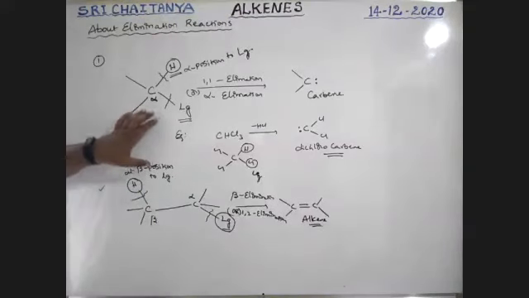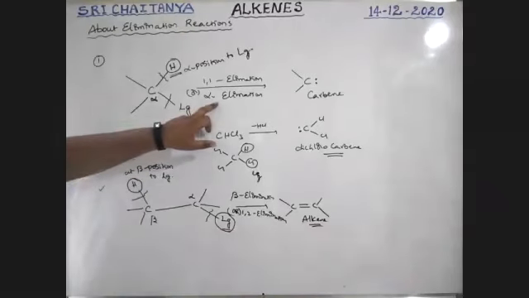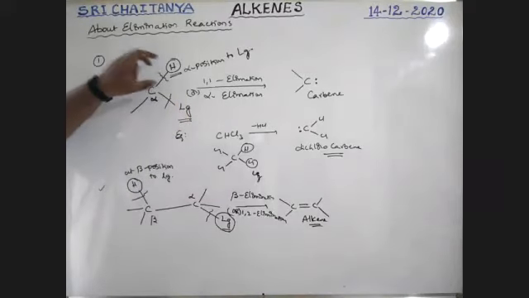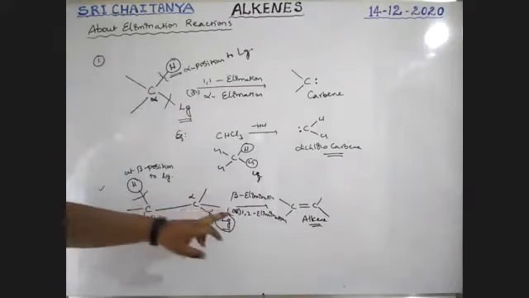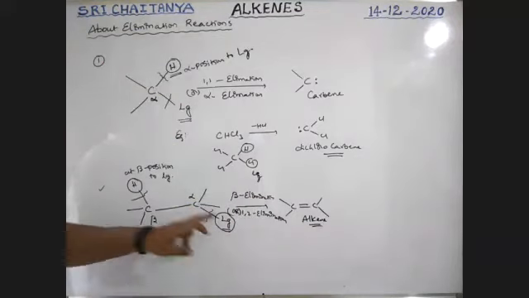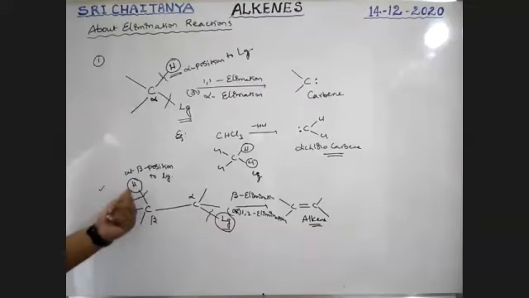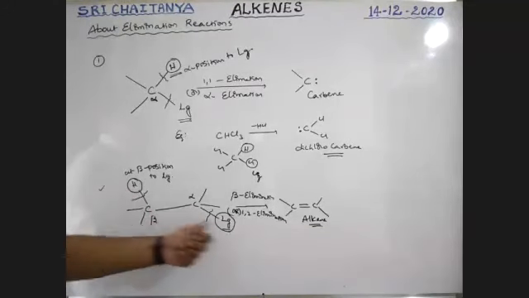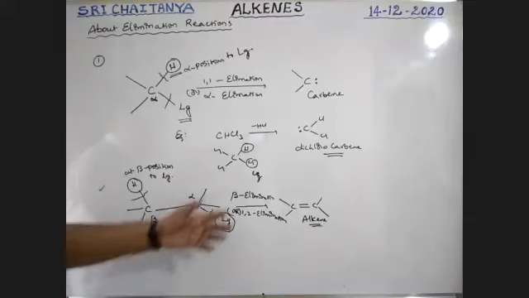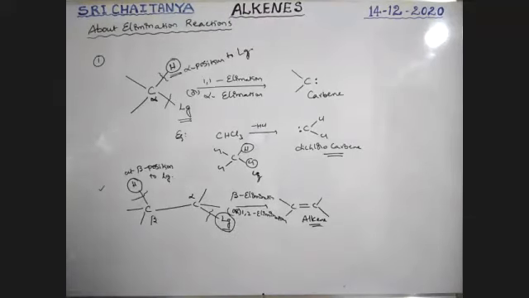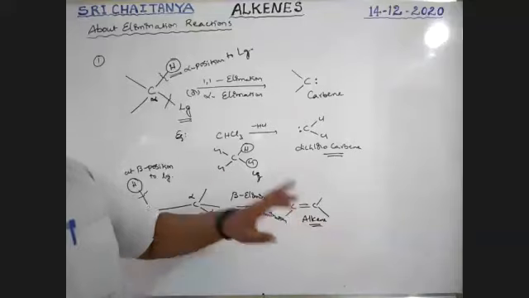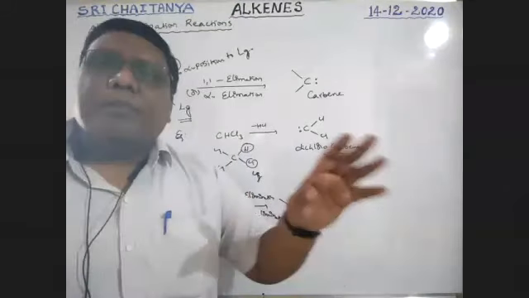Boys, elimination has two types. One is alpha elimination, where the leaving group and hydrogen are at the same carbon. Another one is beta elimination, where the leaving group and hydrogen are at adjacent carbons. So the hydrogen is from the beta position to the leaving group, boys. This type of elimination is called beta elimination. We want to prepare alkenes, so formation of alkenes is nothing but beta elimination.